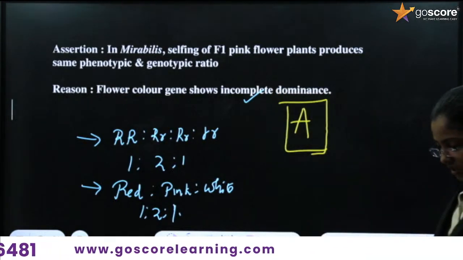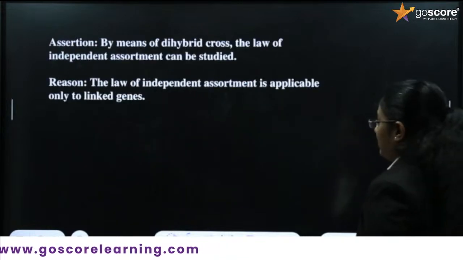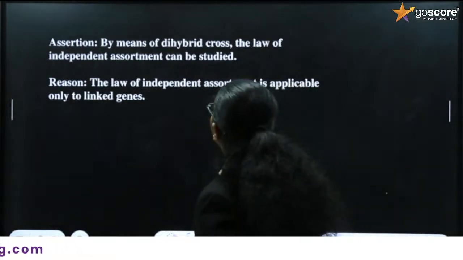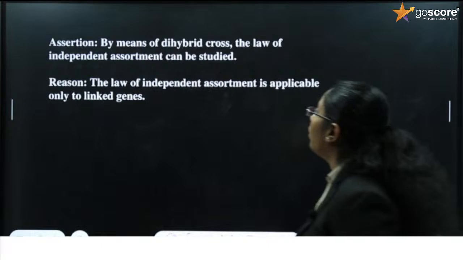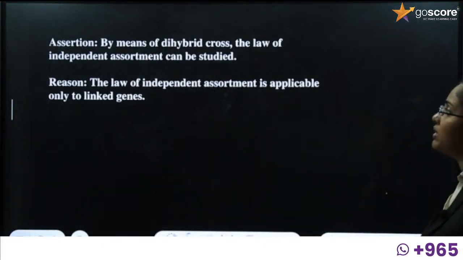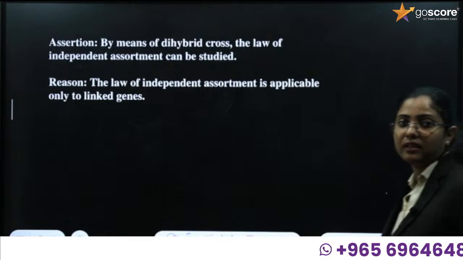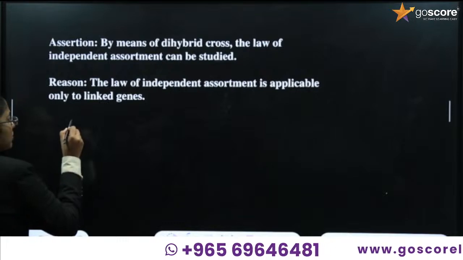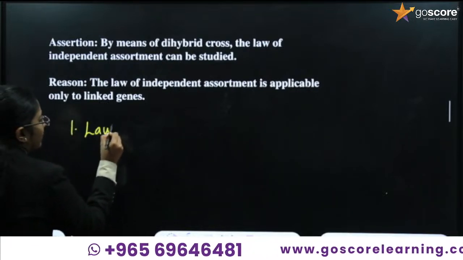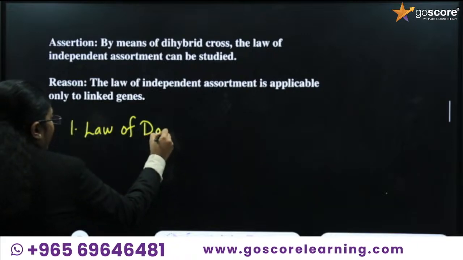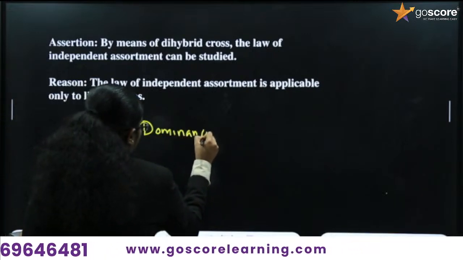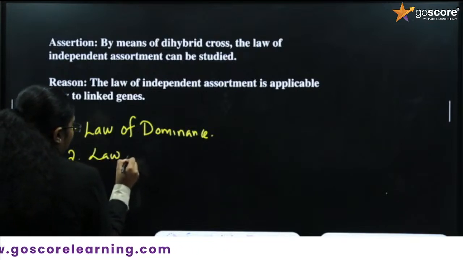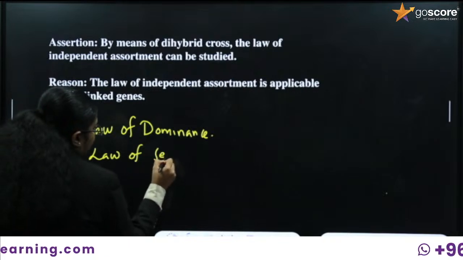Okay, next question. By means of dihybrid cross, the law of independent assortment can be studied. Is it correct? Yes, it is correct. We have three different laws. First, the law of dominance. Second, the law of segregation.